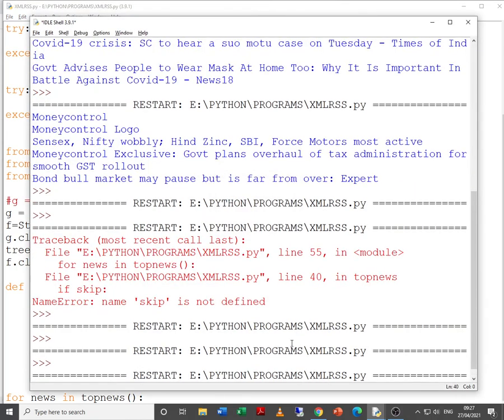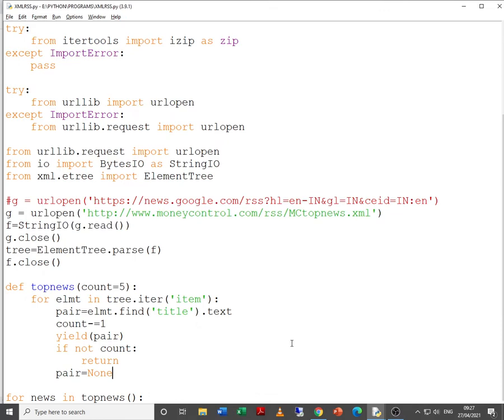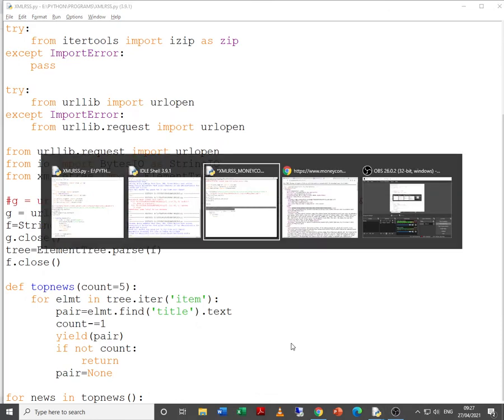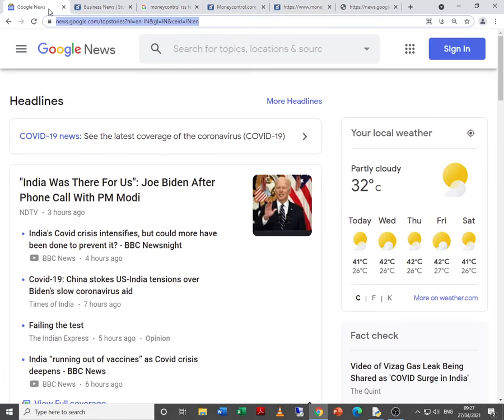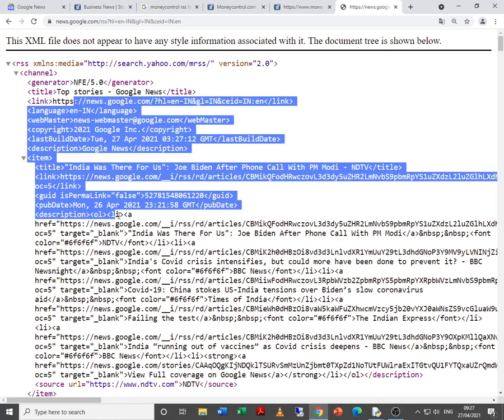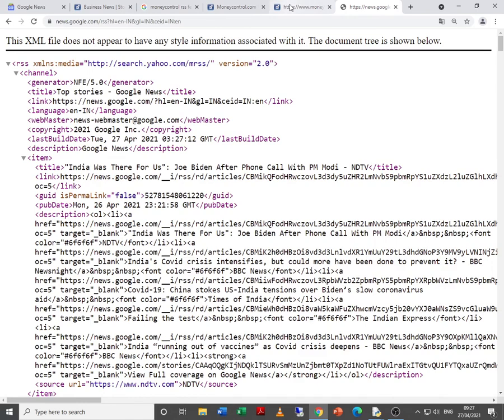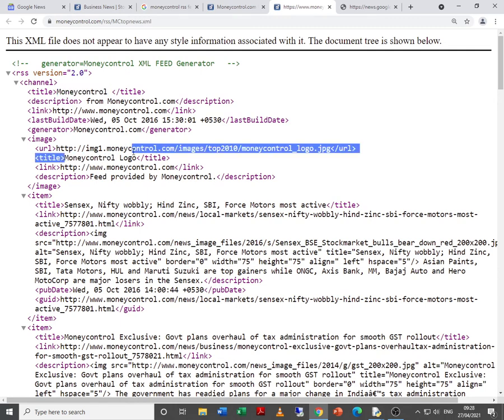Now let me try to execute it. Yes, so you just try to observe that the structure of the tag changes over here. For example, for Money Control it is different, and for Google News, this RSS feed structure is different. Depending on this structure, your top stories is there, whereas here you have title Money Control, then again title, you have Money Control logo,